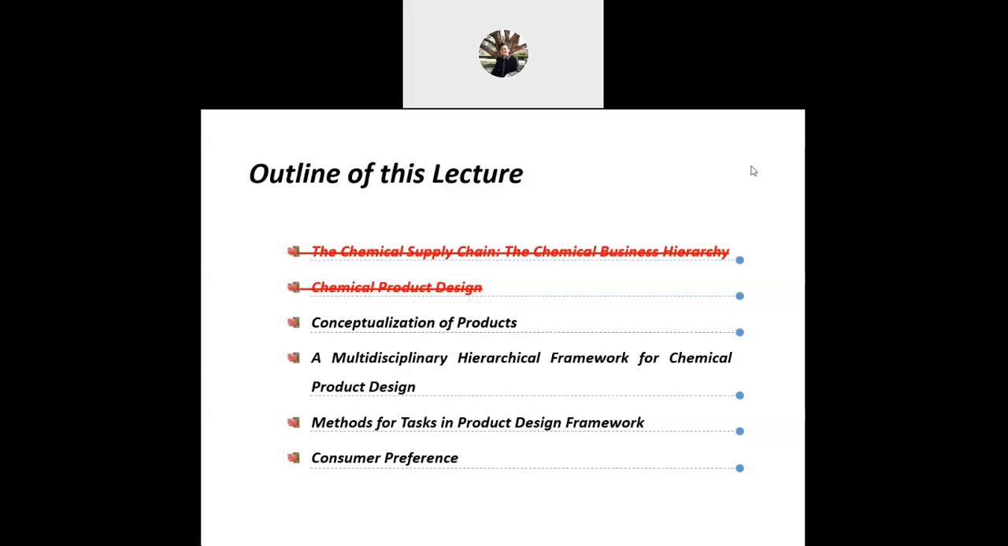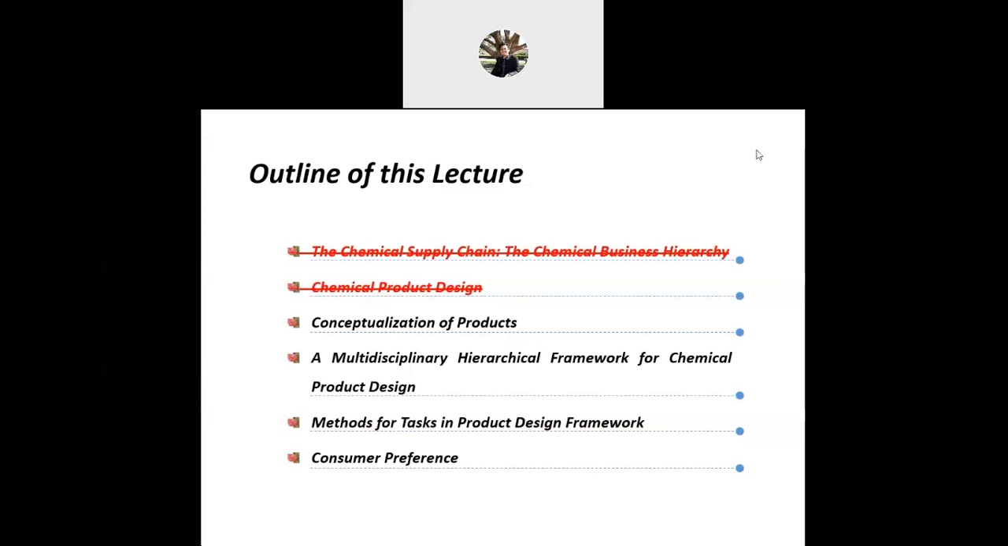So for today, the outline of the lecture is about the conceptualization of products, and then the multidisciplinary hierarchical framework for chemical product design. We want to know the cost of development, the methods for the class in the product design framework, the milestones, and maybe we will move to consumer preference also if we have time. But we're not going to finish today, I think. Maybe tomorrow.